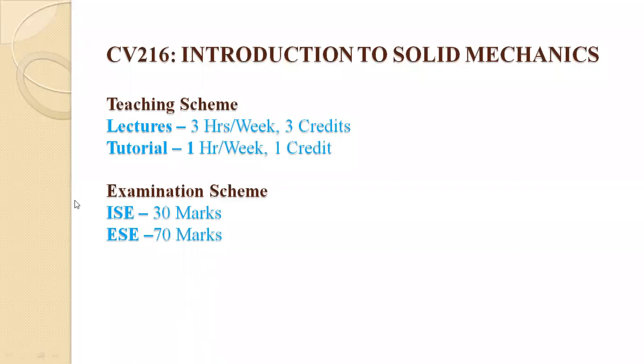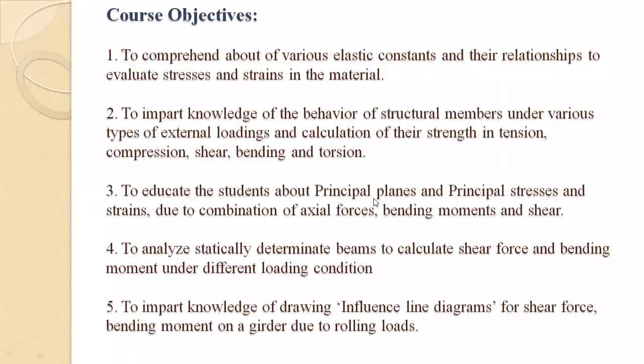For this subject, you have two ISEs, ISE 1 and ISE 2. And after that, we will take the average of these 2 ISEs and we will give marks of 30. And ESE means end semester exam. This exam will be conducted through university. So this is our teaching scheme and examination scheme.